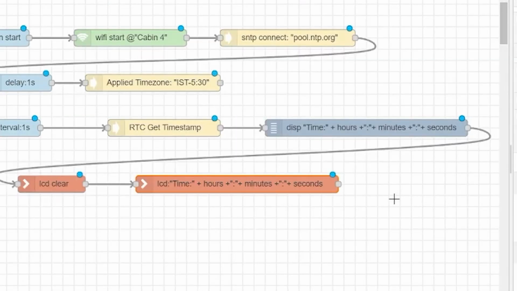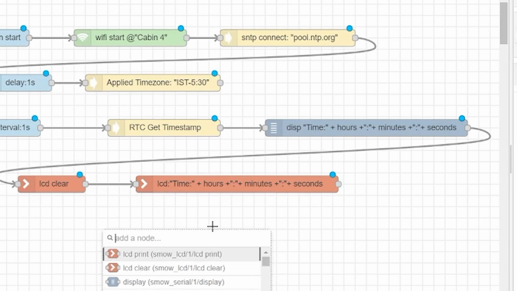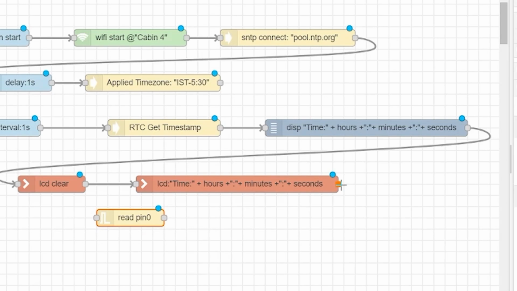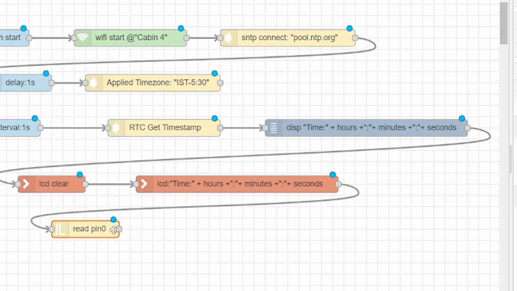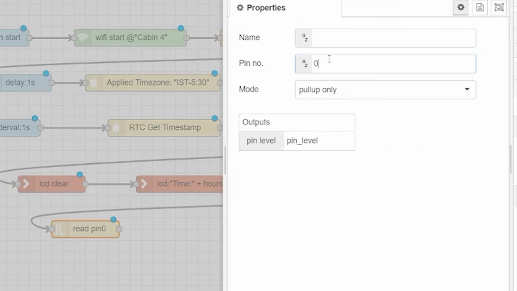The next node we will select is read. Then we will join this node. Double tap on the read node. We can select here pin number, so we will give it pin 2.